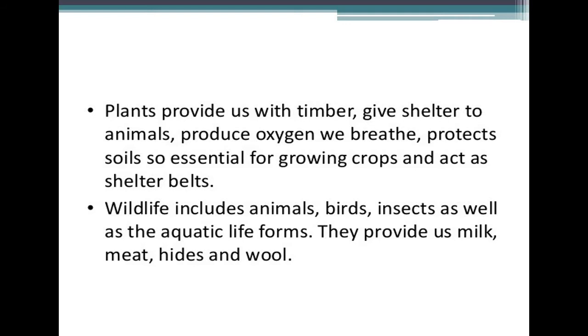Wildlife includes animals, birds, insects, as well as the aquatic life forms. They provide us milk, meat, hides, and wool. Hides are the skin of the animals. Aquatic life form, what is that? The fish, the different kinds of living organisms that live inside the water. They provide us with milk, meat, hides, and wool.